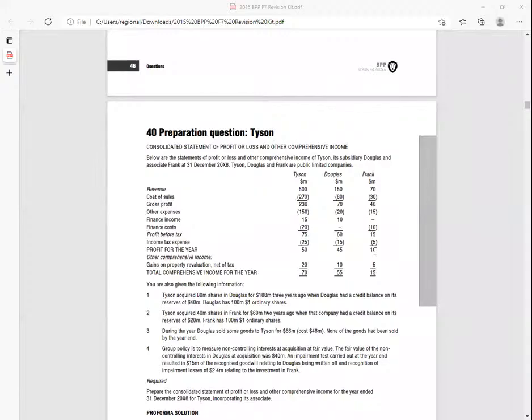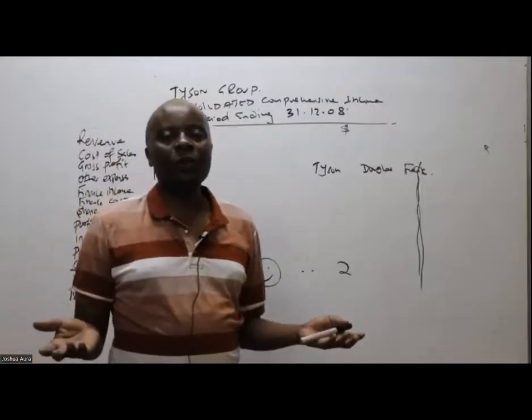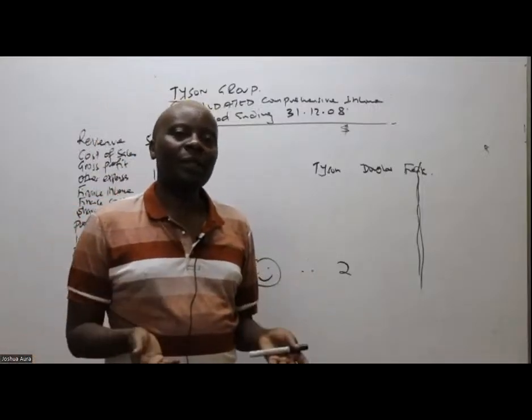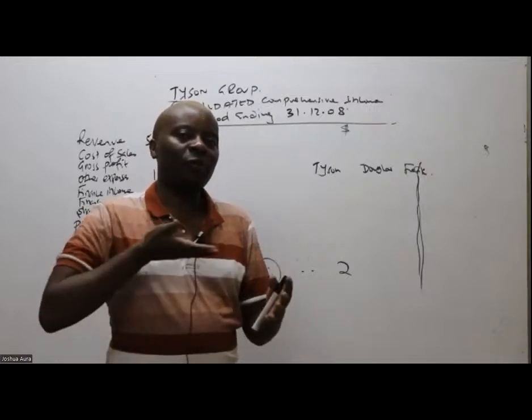It's because franc is an associate. And for associates, what are we required to do? Thank you very much, Emily. For associates, the standard only requires us, both in the statement of financial position and in the income statement, the equity accounting method only allows us to put in the profits.